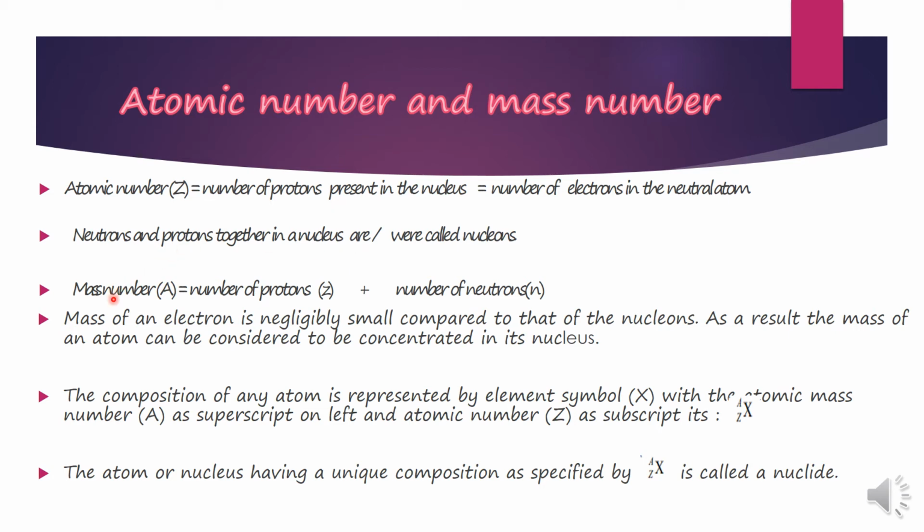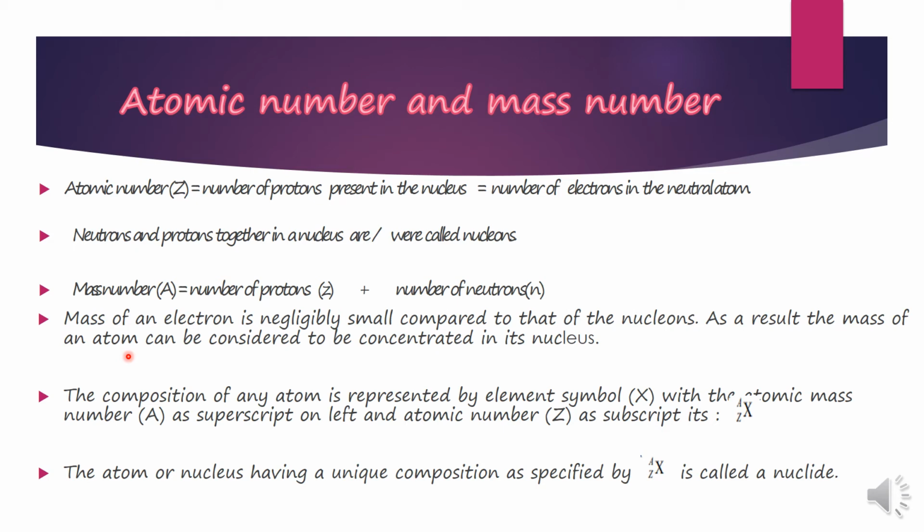Mass number. Mass number is denoted by capital A, and mass number is the total number of protons plus the total number of neutrons present inside the nucleus. Children, the mass of an electron is negligible compared to the nucleons, I would say. As a result of this, the mass of an atom can be considered to be concentrated on its nucleus only.